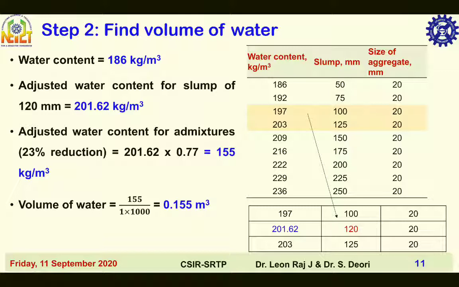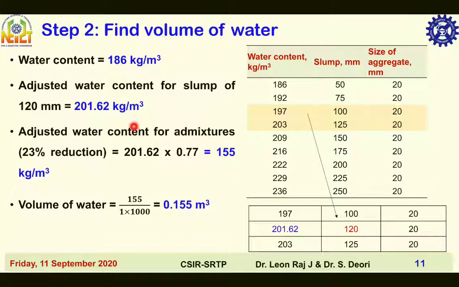Here the water content for 50 mm slump and 20 mm maximum nominal size aggregate is 186 kg per meter cube. Next, water content for 75 mm slump with 20 mm maximum nominal size aggregate is 186 into 1.03, that is equal to 192 kg per meter cube. For 120 mm slump, the water content shall be 201.62 kg per meter cube.